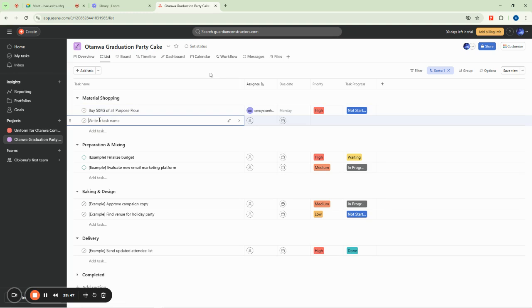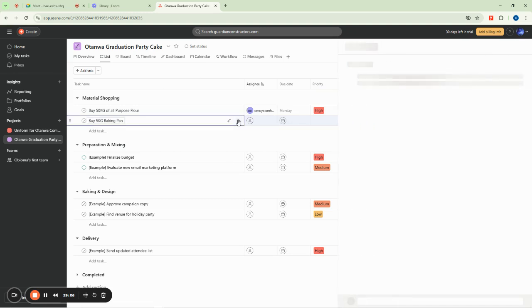So we can say, okay, you can buy maybe 5 kilo baking pan. Okay, you can say, buy me 5 kilo baking pan. And if we still want to add more stuff, you can click on this triangle pointing right here, and you can click to add details.